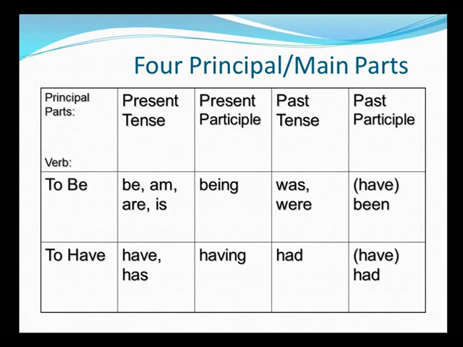The next example, as you can see, which is presented in the table, is to have as the principal or main verb. Present tense, you would need to have or has. Present participle would be formed by adding ing to it. Past tense would be had, and past participle would make it had, which is the third form, and you need an auxiliary verb coming before that.